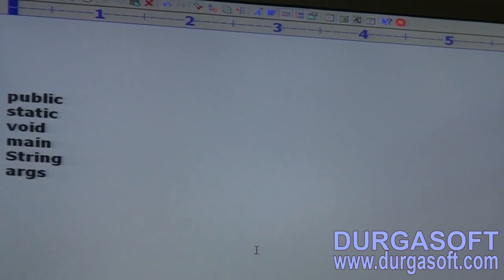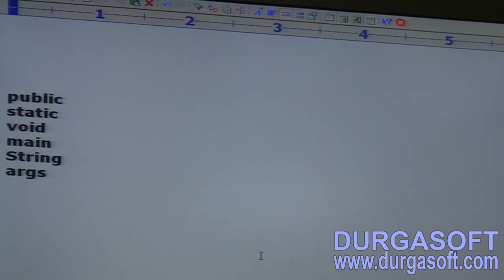Which of the following are Java reserved words? Public, static, void, main, String, args.